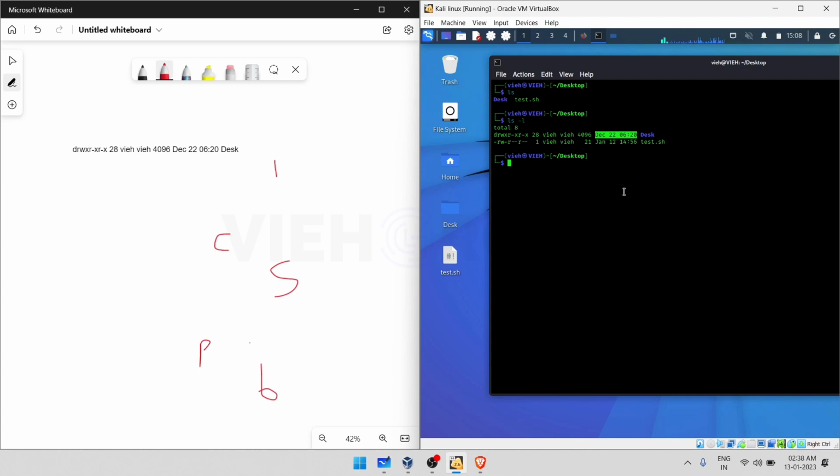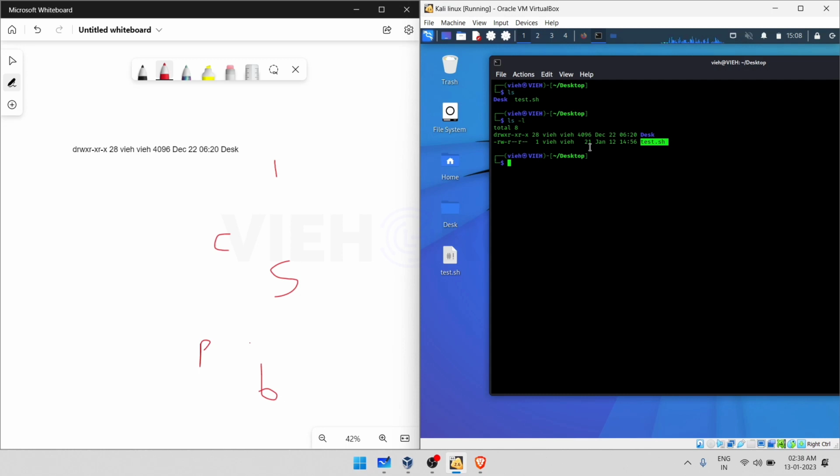Here we can see today was 12th of January, so yesterday, before 12 p.m., we created test.sh. This is the date, January 12, and this is the time it was created. The last column represents the name of the file or directory. So this is the breakdown of this specific thing.